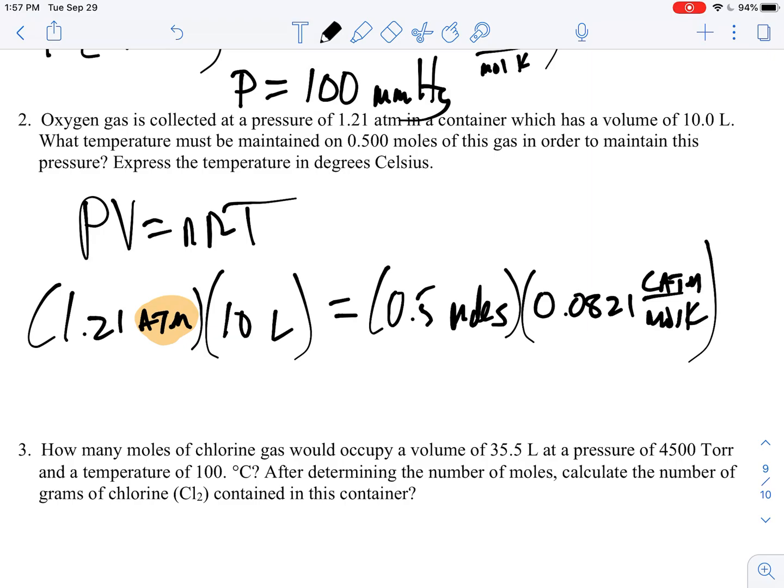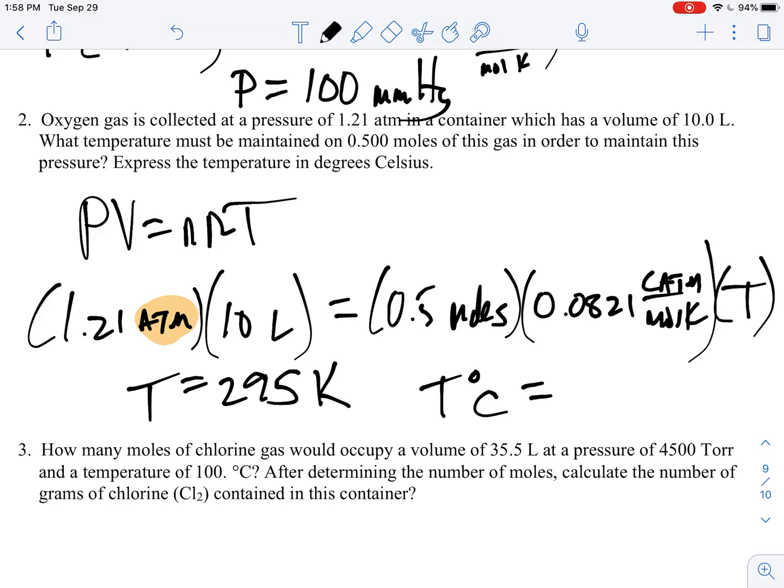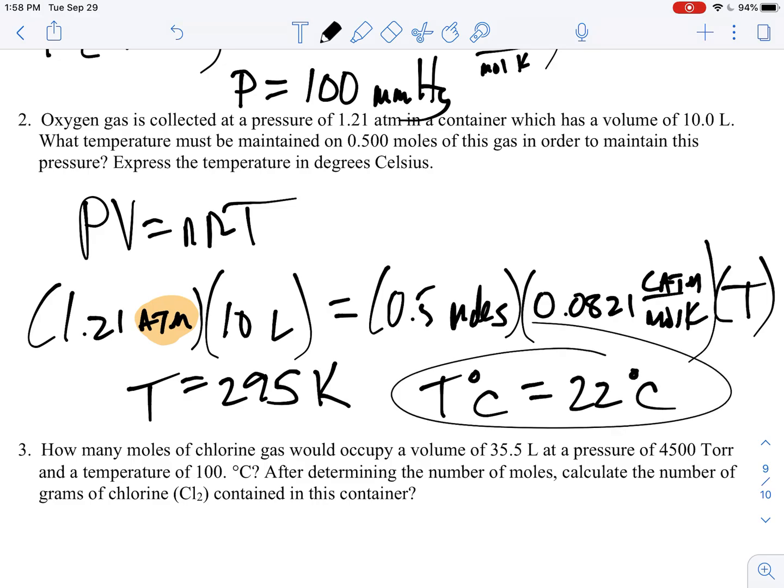Now, if I want to use the 62.36, that means I have to change this number so that it is instead in millimeters of mercury. That looks like a pain to me, so I'm just going to use the 0.0821. And the temperature is what I'm interested in. So 1.21 times 10, divided by 0.5 and 0.0821, gets me a temperature of about 295, but that is 295 in Kelvin. If I want that in degrees Celsius, then remember I'm going to have to subtract 273 from that, and that is going to be about 22 degrees Celsius there.